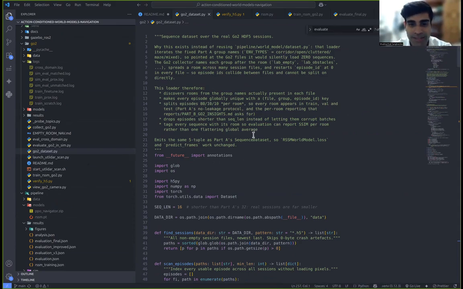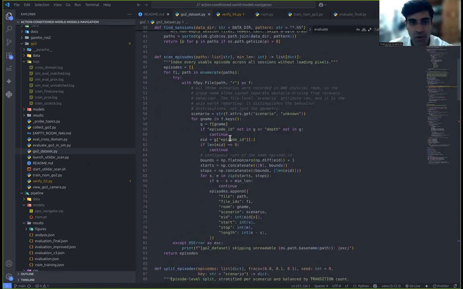All right. So basically, this is the loader for the real Go-To sessions. The key thing to point out is why it exists separately from the Part A dataset class. The docstring at the top explains itself: the Go-To collector restarts every episode ID at 0 in every session, and so a naive loader would collide episodes across the files.